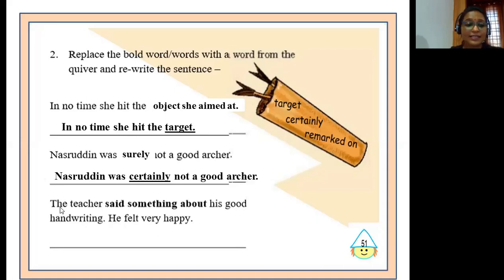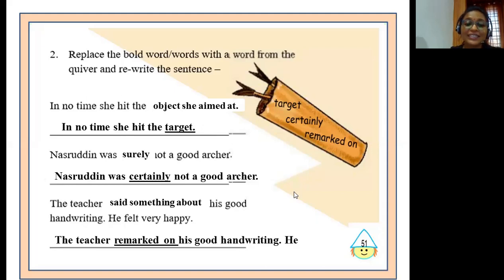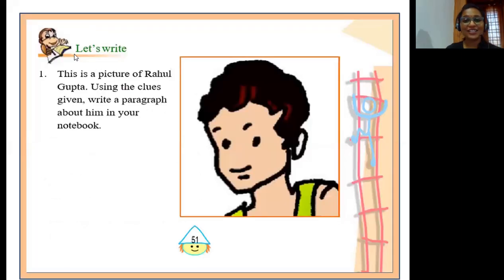Our third sentence here is, the teacher said something about his good handwriting. He felt very happy. Here, the highlighted words are said something about, and it can be replaced with its meaning remarked on. So the rewritten sentence will be, the teacher remarked on his good handwriting. He felt very happy. Children, we are now in the next textual activity titled, Let's Write.